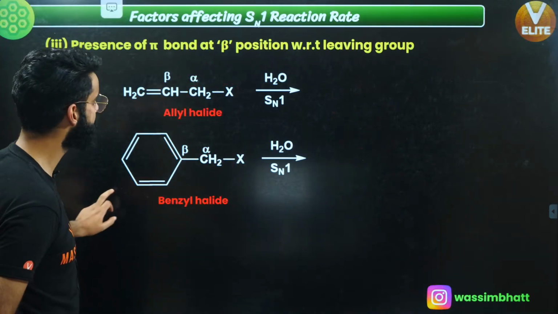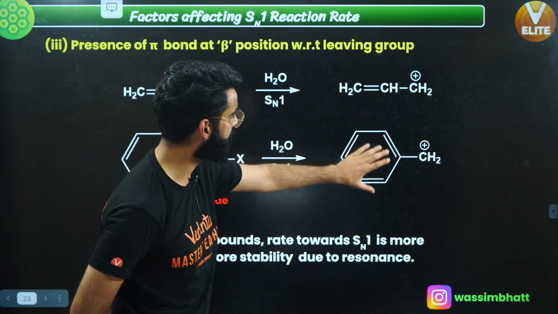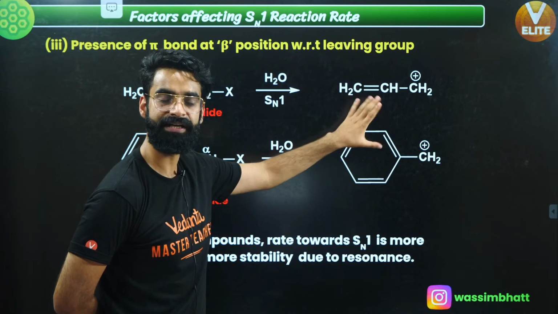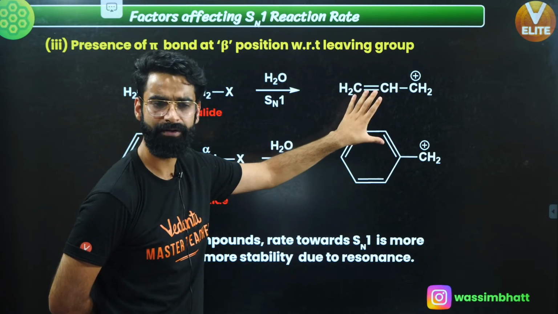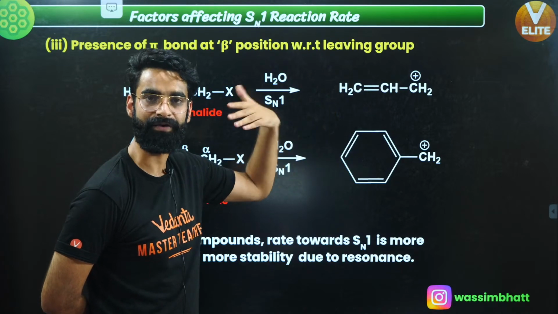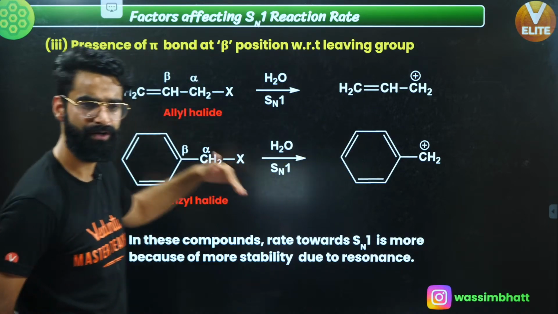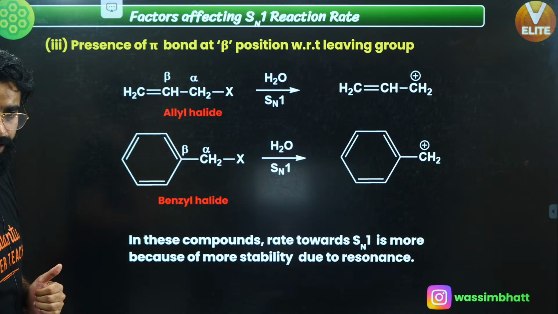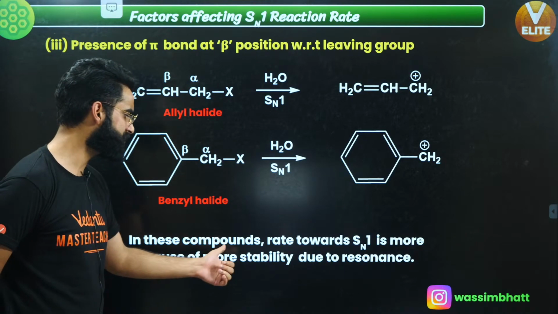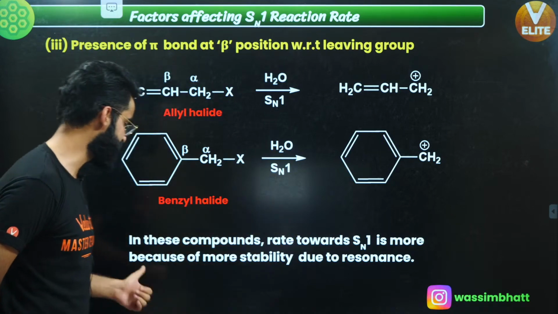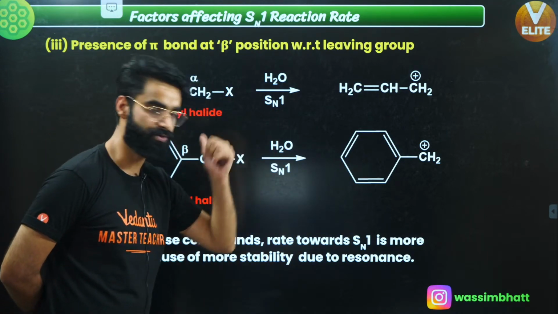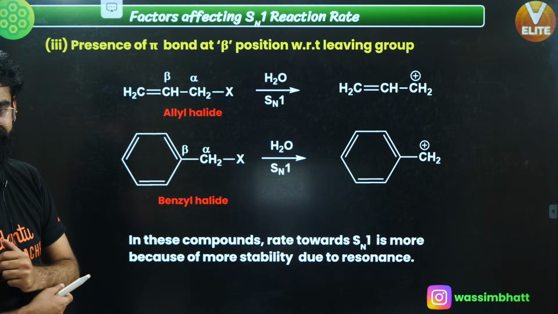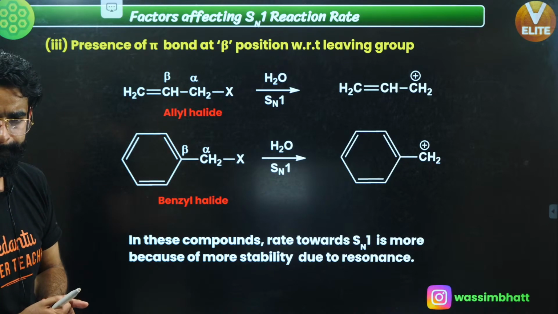Wonderful. So these are the carbocations which I got over here, and these carbocations are stabilized, and the more the stability of the carbocation in the ionization step, the more is going to be the rate of SN1 reaction when these are taken as substrates. So remember, in these compounds the rate towards SN1 is more because of more stability due to resonance. This was the third factor on which the rate of SN1 reaction depends.